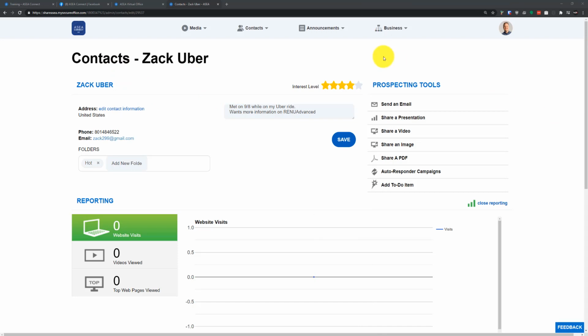Any contacts you add from your mobile app will not sync to the desktop platform until you start sharing with them on the app or marking them as a hot or cold contact. So just make sure you guys understand that. If you add a quick contact on your phone, let's say an Uber driver, make sure to mark that contact as a hot contact so that they show up here in the desktop platform.